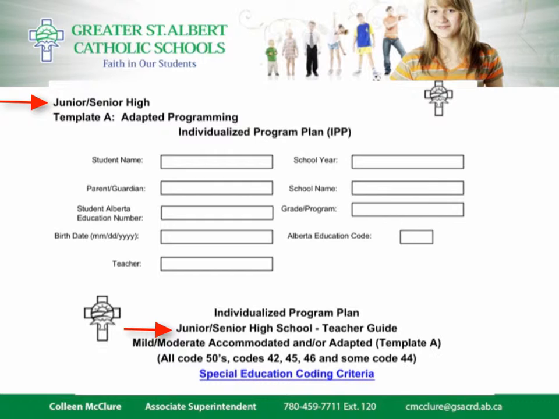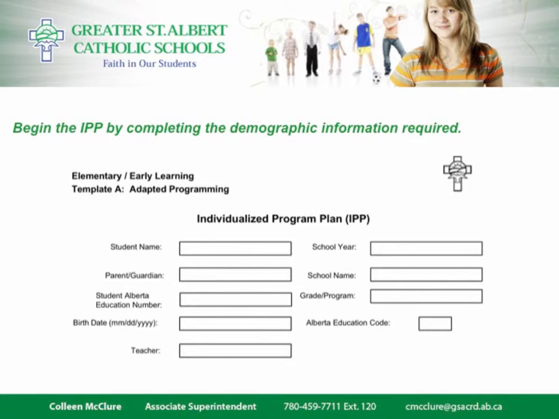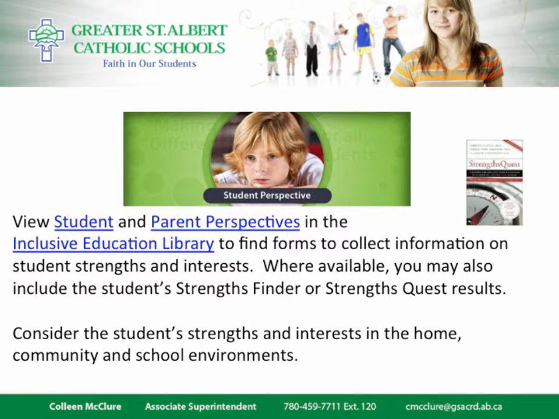Please ensure you have opened and are using the correct template and teacher guide. The description of the template is in the upper left-hand corner of the document and the title of the teacher guide. You will begin the IPP by recording demographic information. The information required may be found on previous IPPs and in PowerSchool. Now it's time to record some of the information you have gathered about the student's strengths, interests, and learning preferences. If you have StrengthsFinder or StrengthsQuest results, this would be the place to record that information.